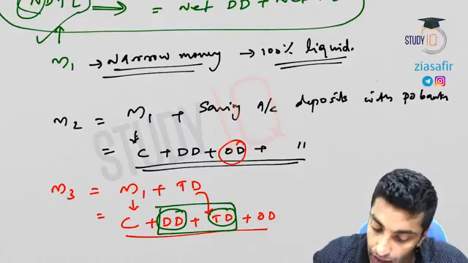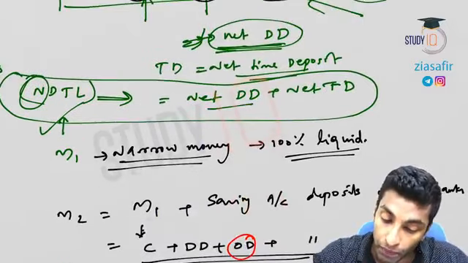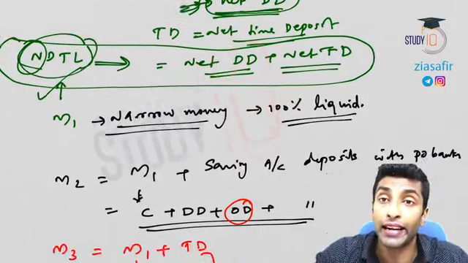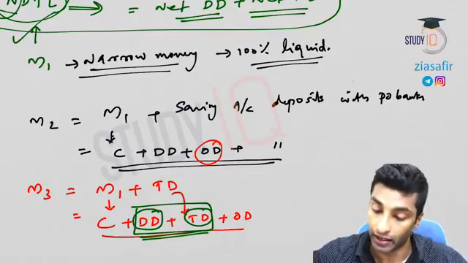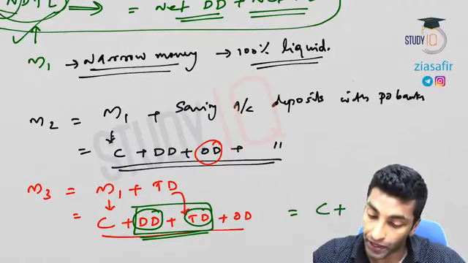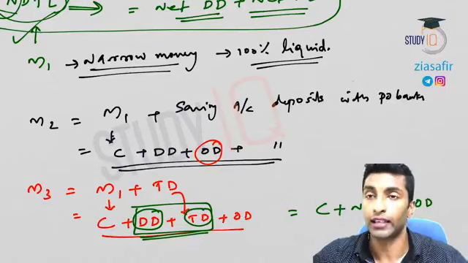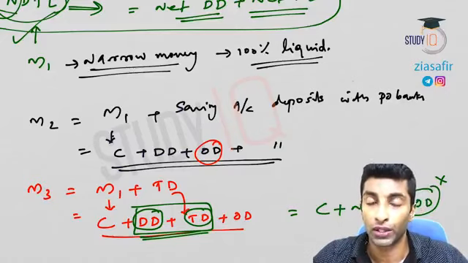We can club this together. This is the total deposit, and I've already told you demand deposit and net time deposit together you call NDTL. So you can replace this with NDTL, which equals currency plus NDTL plus OD, other deposits. And other deposits being negligible, if you want, you can remove this also.